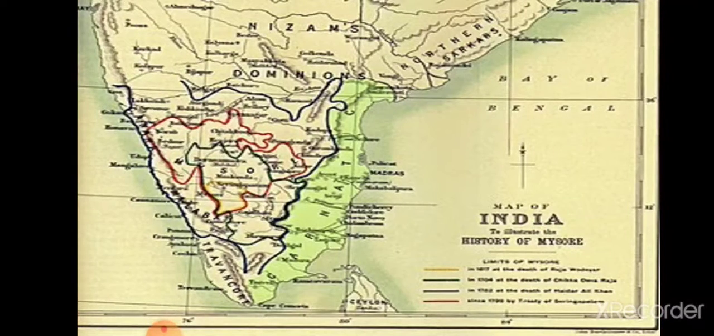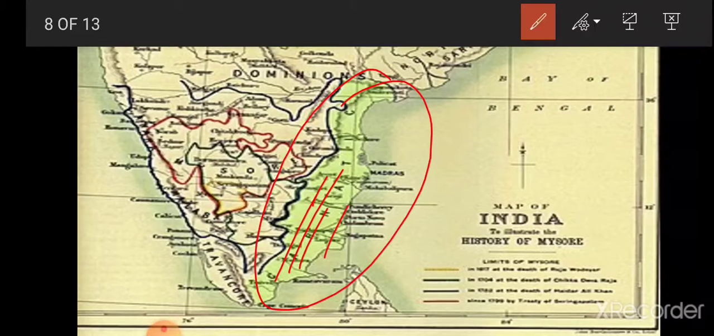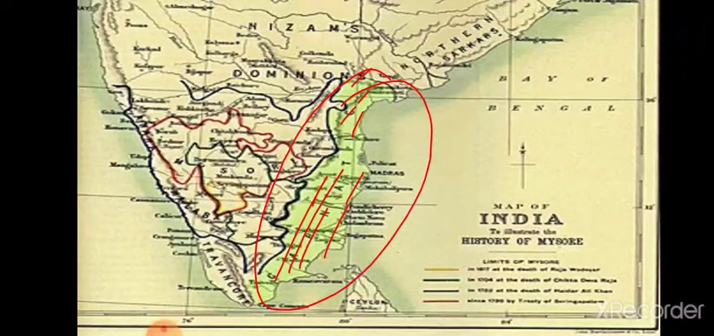So, the Carnatic region was the area between the Eastern Ghats and the Bay of Bengal. So, in this map, you can see this green region is indicating the Carnatic region. So all the three wars were fought in this area. That's why they were called Carnatic Wars.